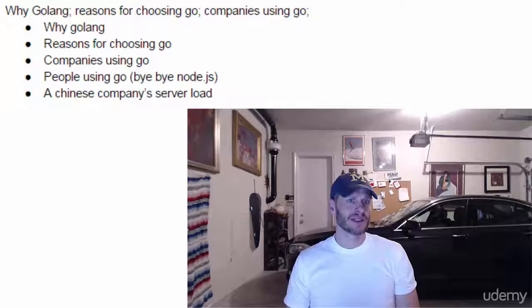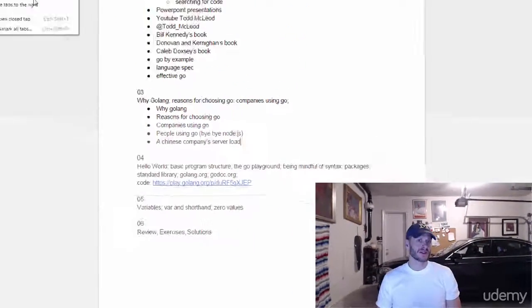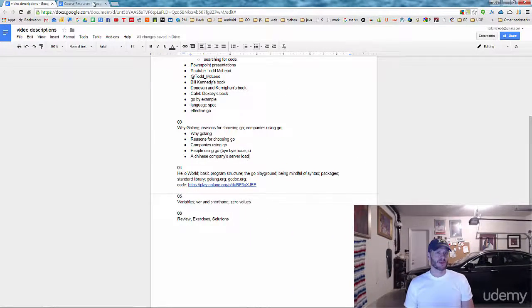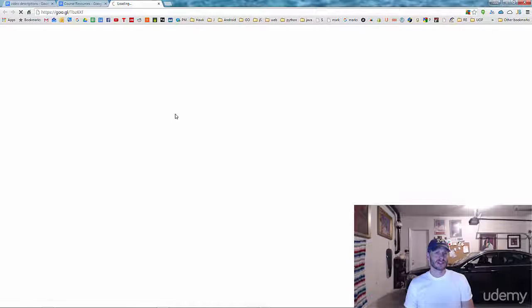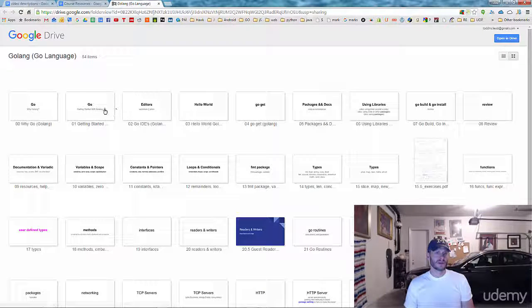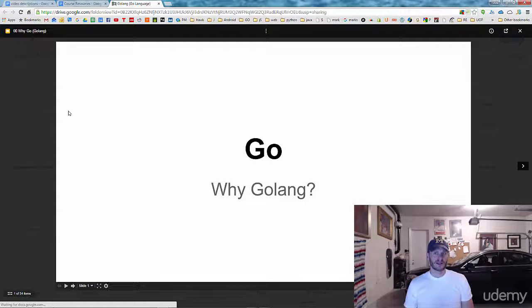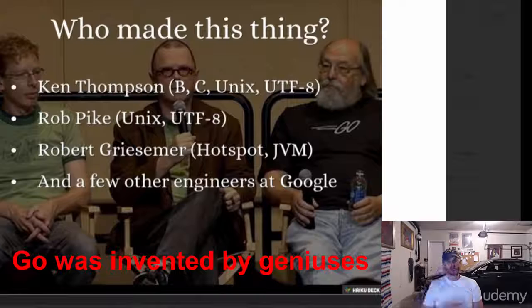And to get to this presentation, close tabs to the right. I'm going to go to the presentation link right here, which I gave you, and open up why Golang. So here it is. Go has really great credentials, and that's one of the things which really attracted me. That was the very first thing which attracted me to Go, is it just has amazing credentials.